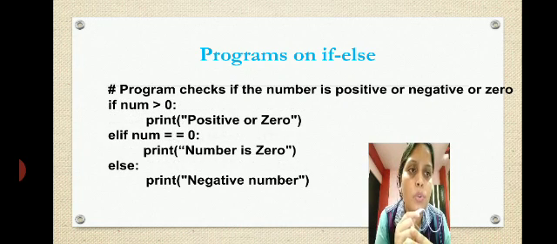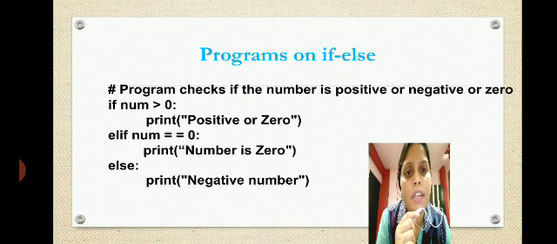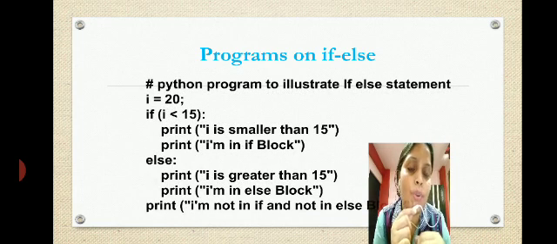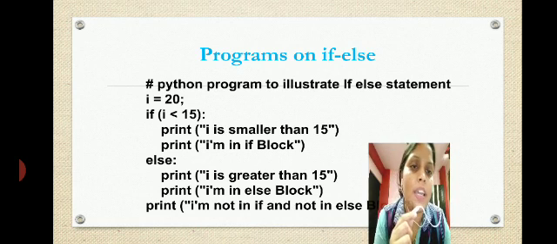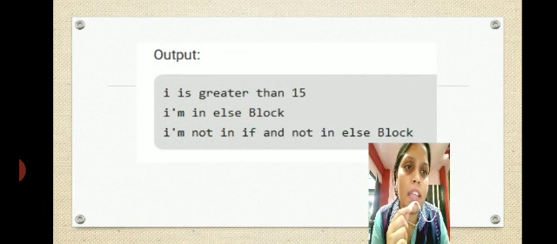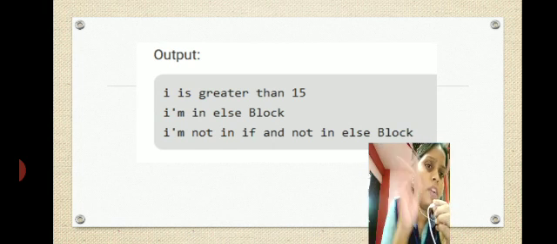The second program I have shown is for more than one condition. If the number is greater than 0, you print positive, else if the number is 0 you print zero, else you print negative number. This way you can handle more than one condition by using elif. The third program shows how to write more than one statement in the if block as well as in the else block. You can write print I am in if block, print I am in else block.